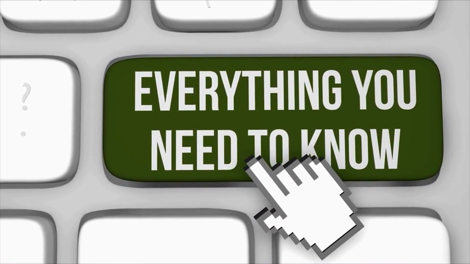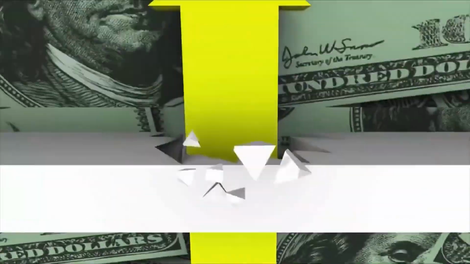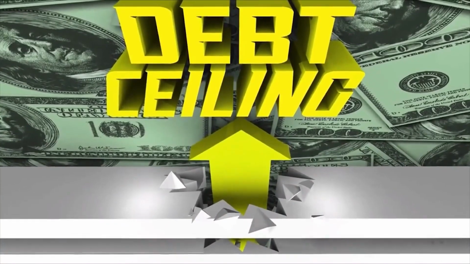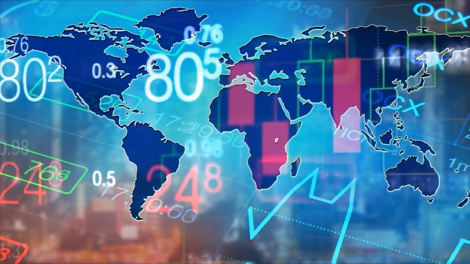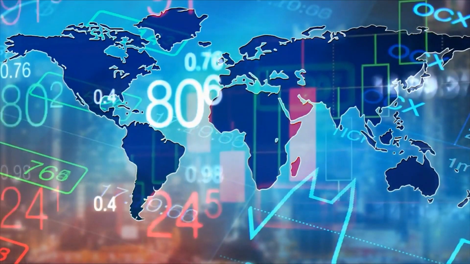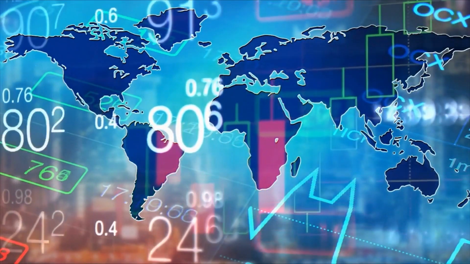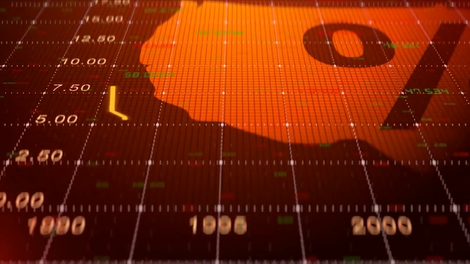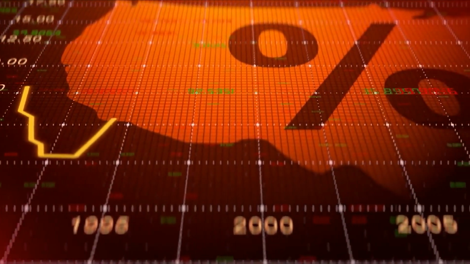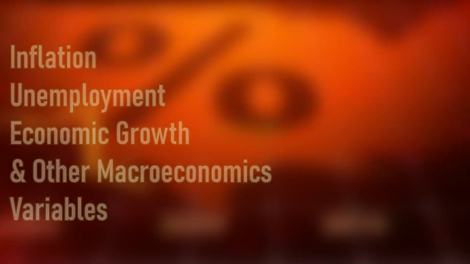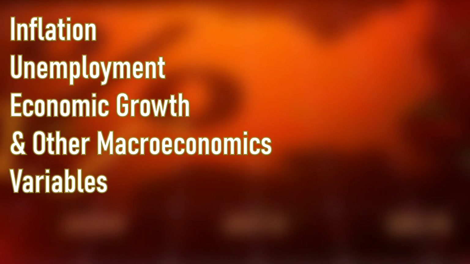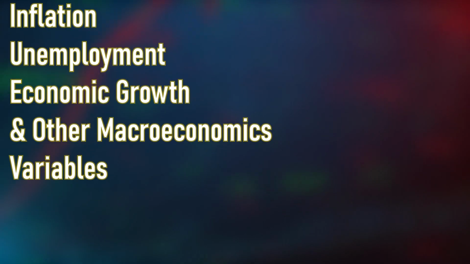Let's take a look at what's fiscal policy. Fiscal policy, sometimes called budget policy, has two major components: government spending and taxation. Government spending affects the economy by affecting aggregate demand. Taxation affects it by changing people's disposable income, which in turn affects their consumption and saving decisions. Fiscal policy can be adjusted to affect inflation, unemployment, economic growth, and other macroeconomic variables.